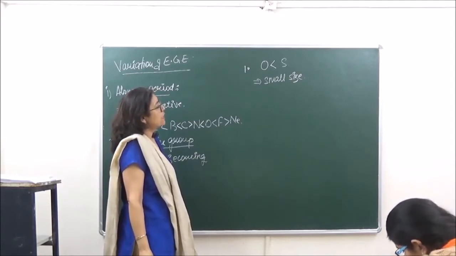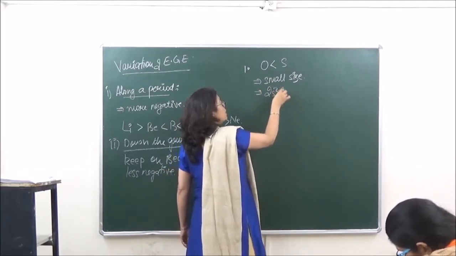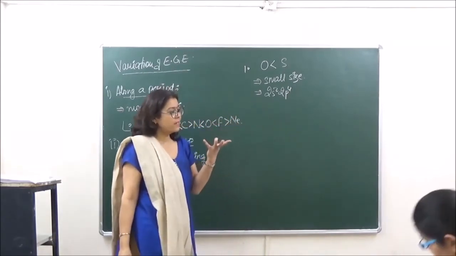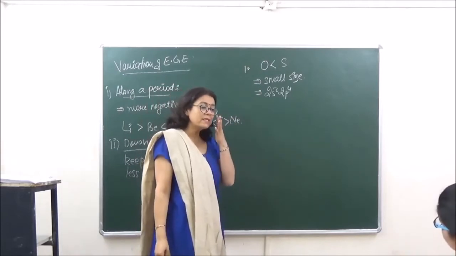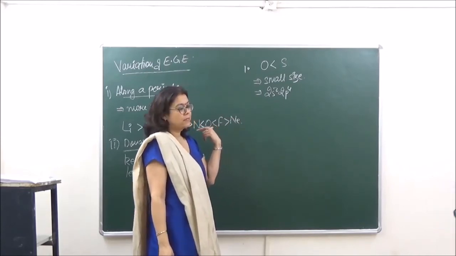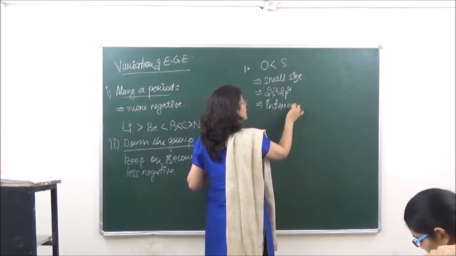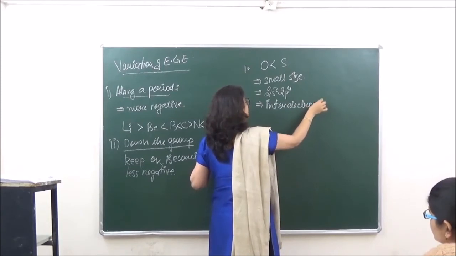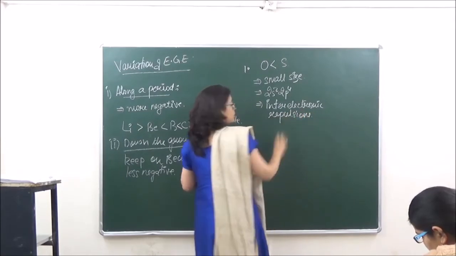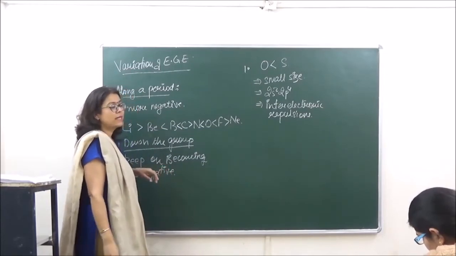Okay, and when we are talking of electronic configuration of oxygen, we know that it is going to be 2s2 2p4, right? The size of this orbit, that is 2p, is very small, and already there are 4 electrons present in that small circumference, as a result of which the incoming electron is going to be repelled. Okay, so over here we say that there are inter-electronic repulsions. Due to inter-electronic repulsions, the incoming electron is not welcome.